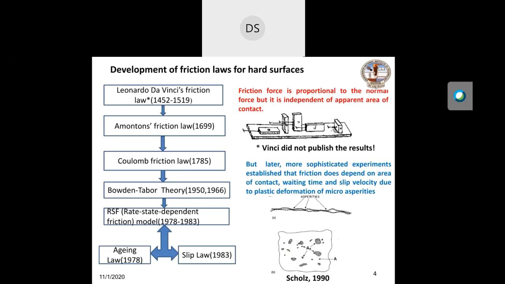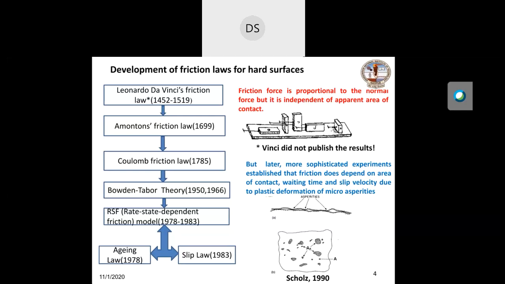I shall discuss briefly the friction laws of hard surfaces. Friction force is proportional to normal force, but it is independent of apparent area of contact. This law was first proposed by Leonardo da Vinci around the end of the 15th century.